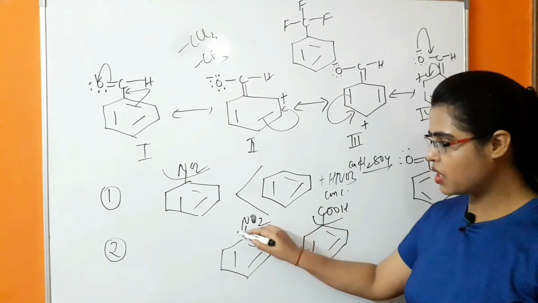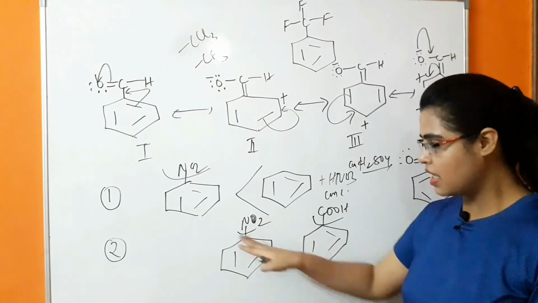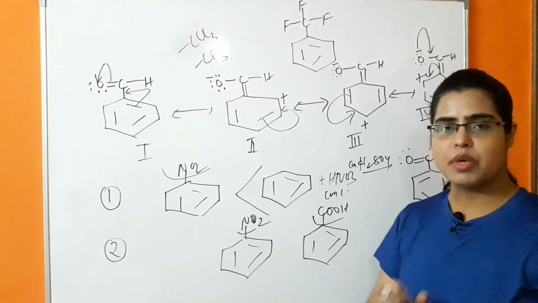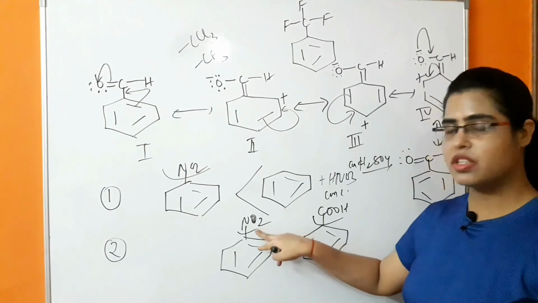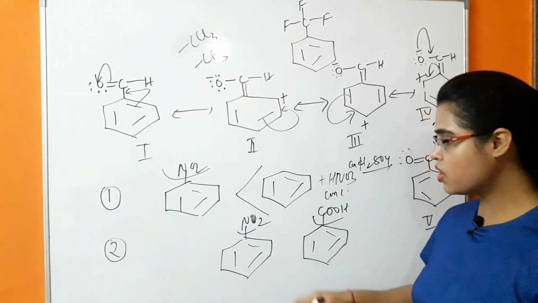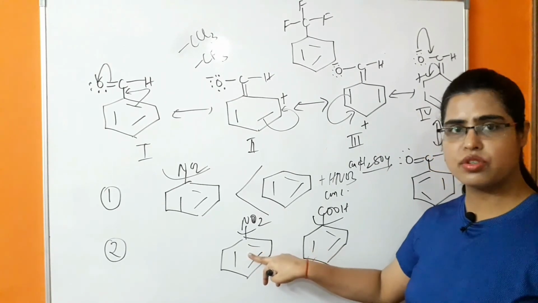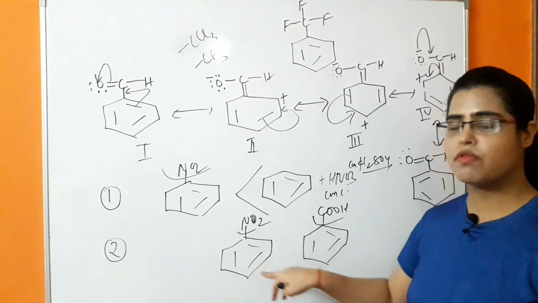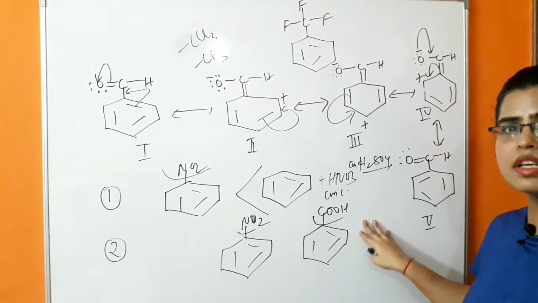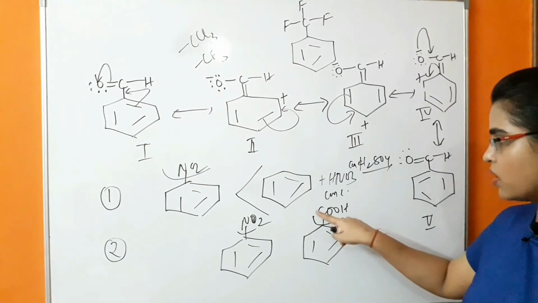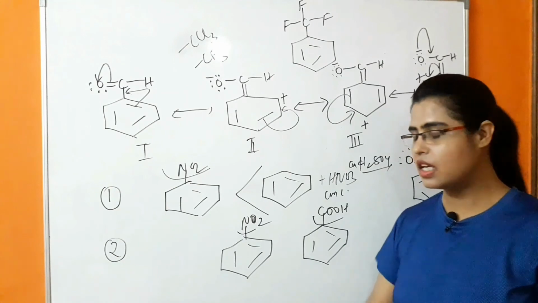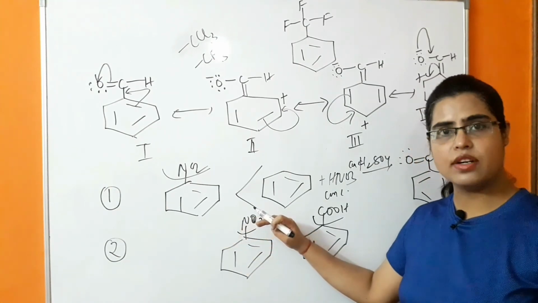It means in the presence of this nitro group, the benzene will become more electron deficient because of the higher capacity of this nitro group to attract the electron towards itself, due to which the electrophilic substitution reaction in the presence of nitrobenzene is less in comparison to benzoic acid, because this carboxylic acid is less electron withdrawing in comparison to nitro group.